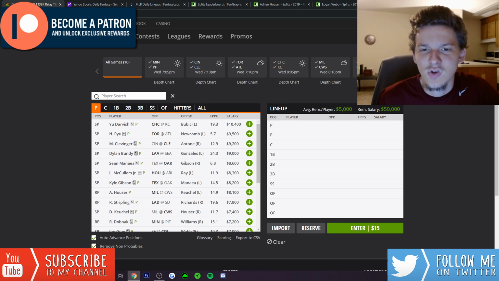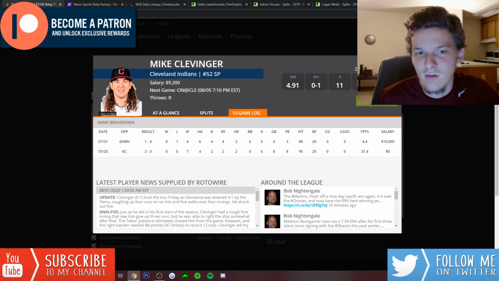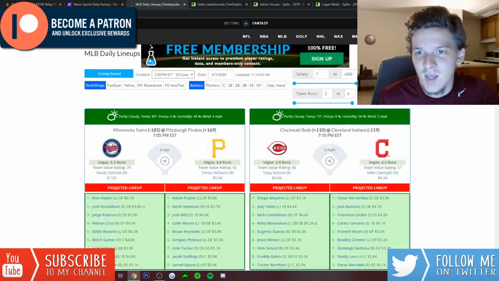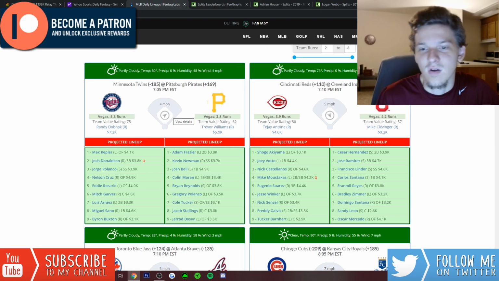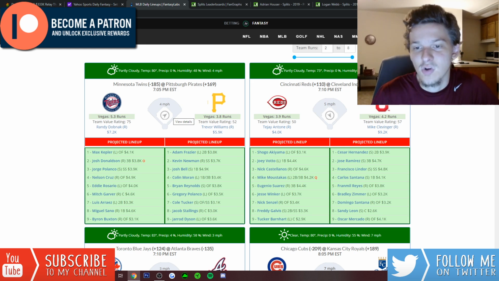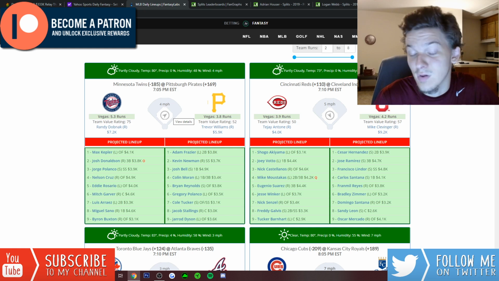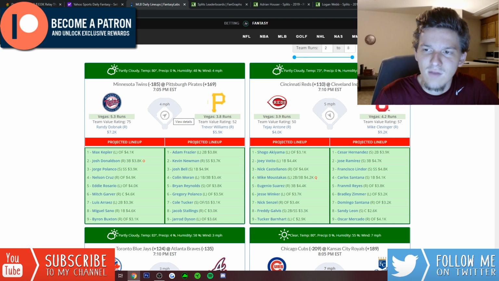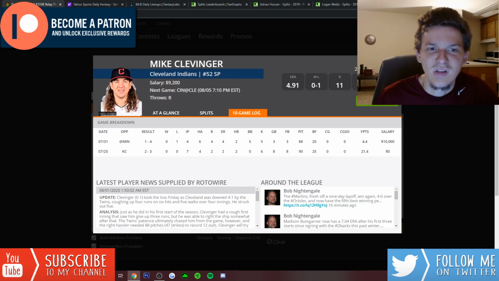I think Mike Clevinger might be a little too cheap. I don't love the matchup against the Reds. This Reds lineup is definitely scary. They have a lot of good hitters. They added Nick Castellanos. They added Mike Moustakas. They have Shogo at the top of that lineup. That's a pretty good hitter. You obviously got Joey Votto, Eugenio Suarez. It's a tough lineup. Mike Clevinger, though, for 9,200, I have some interest in him.